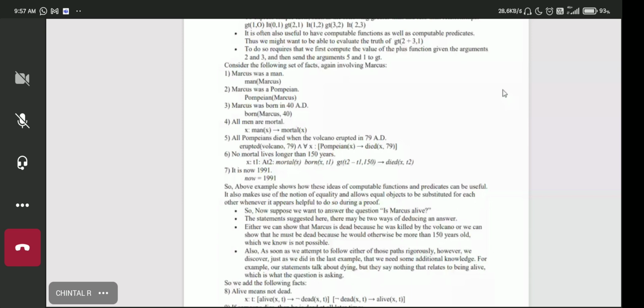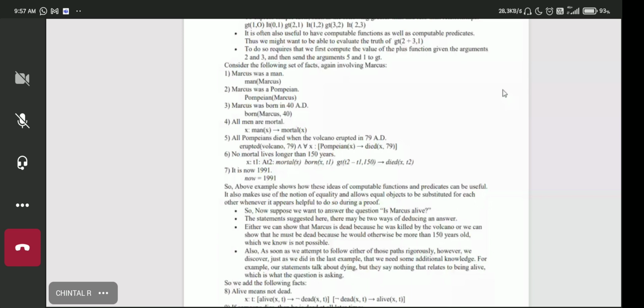First thing, statement number 3, if we substitute that value in statement number 6, Marcus is dead. If we substitute the value of X in the fifth statement, so first thing that will prove that is Marcus is a Pompeian. So all Pompeians died in 79 AD. So Marcus is clearly dead from the statement number 6 and 5.